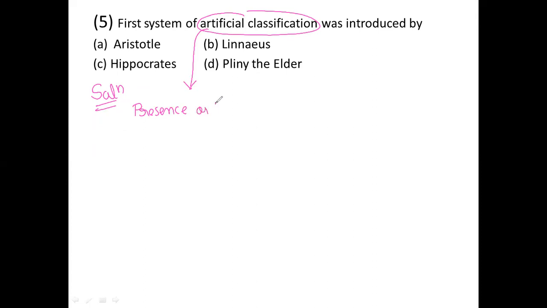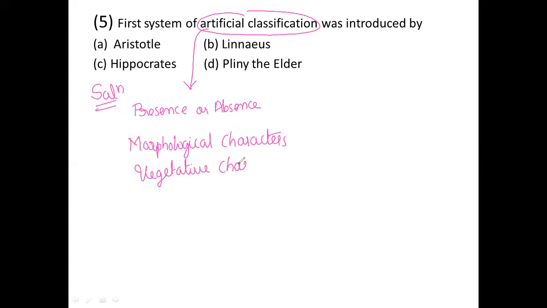Based on presence or absence of a few morphological characters and vegetative characters, right?